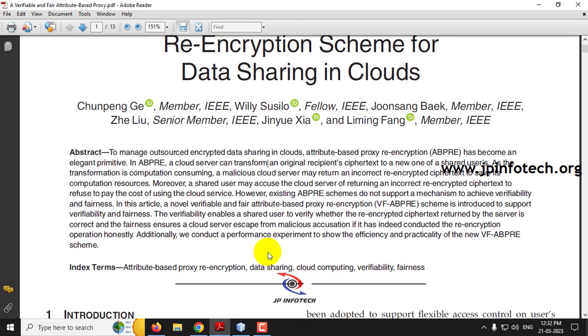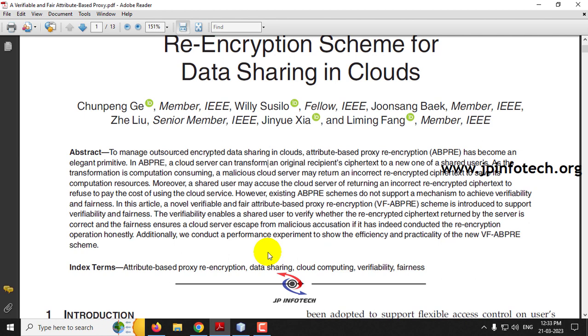We all know that the data stored in the cloud is encrypted to make the data more secure. Whenever the data is needed by the receiver, it is decrypted and given to the receiver. But whenever the recipient wants to share the same data with another new shared user, the data should be re-encrypted again, because otherwise a third person or malicious users can get to know the data available in the cloud.